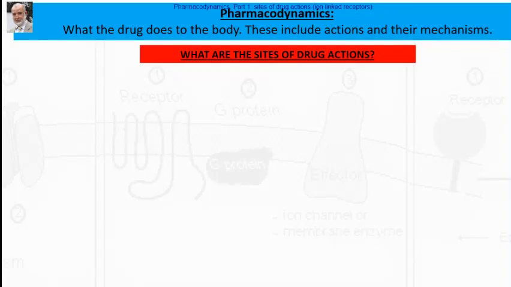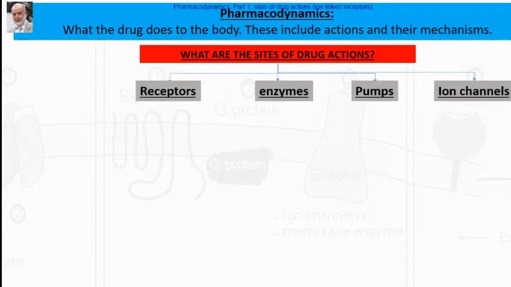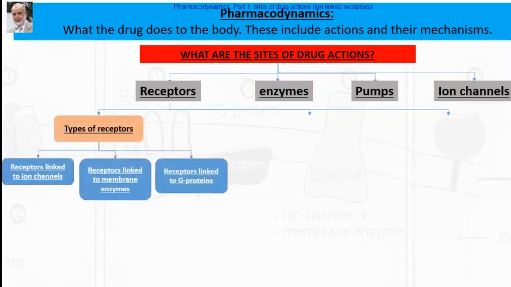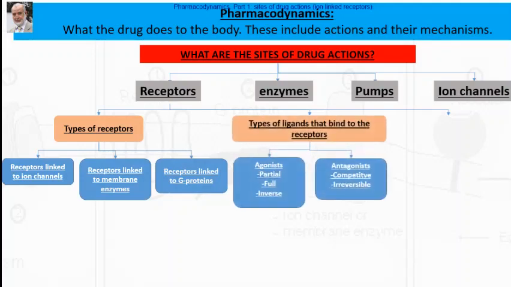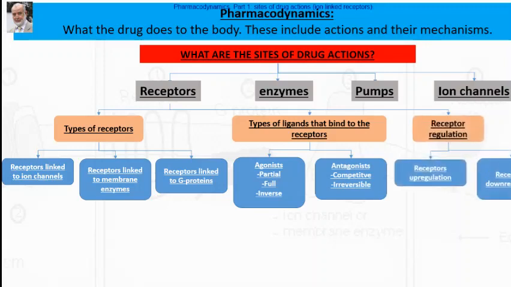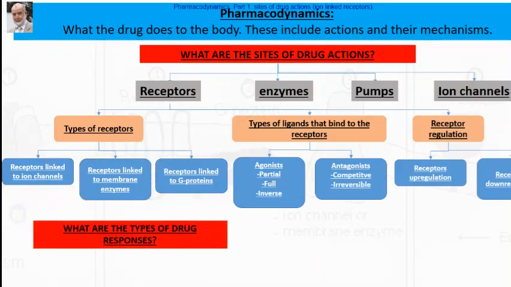First, we'll talk about sites of drug action, where drug acts, 4 different major sites of drug action, including ion channels, pumps, enzymes, and receptors. We are going to talk about receptors in detail in terms of types, what are the different types of receptors. We are going to talk as well about the different ligands that bind to the receptor and how the receptor activity is regulated.